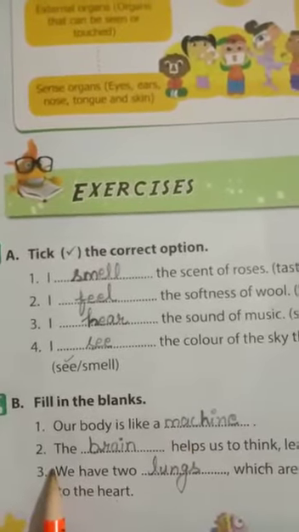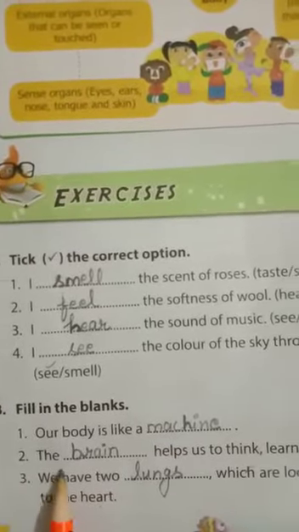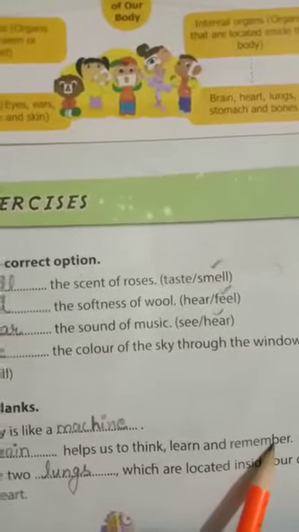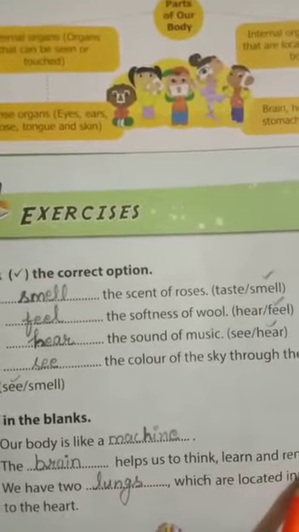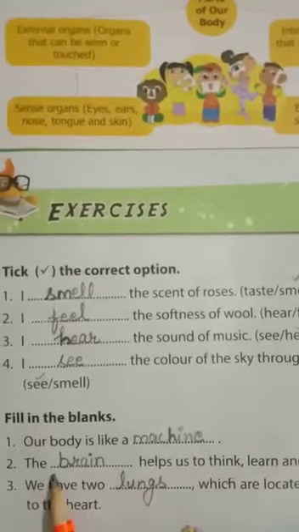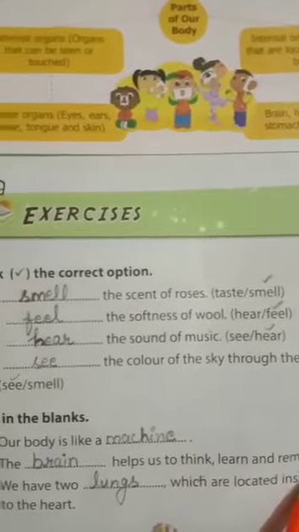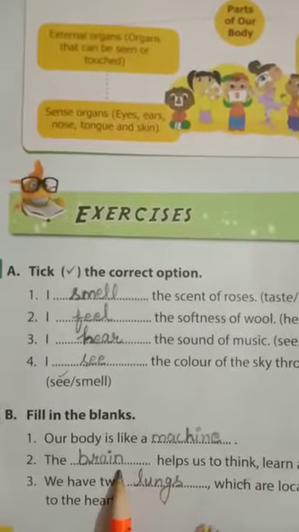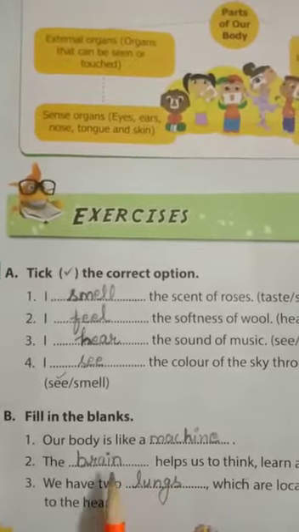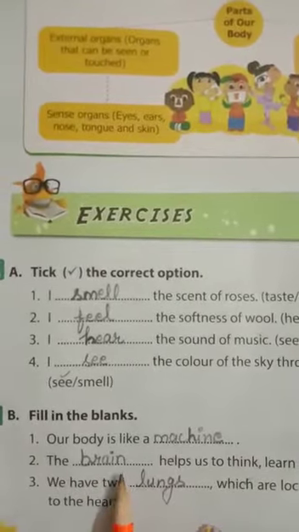Now come to the second point. The dash helps us to think, learn and remember. What helps us to think, learn and remember? The brain helps us to think, learn and remember, which is located inside our head. The brain is located inside our head.